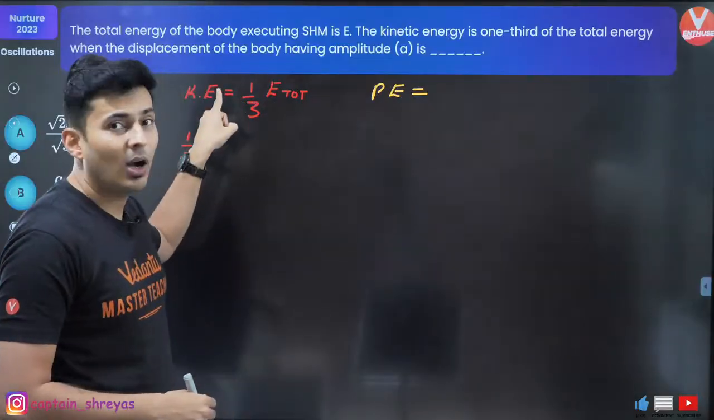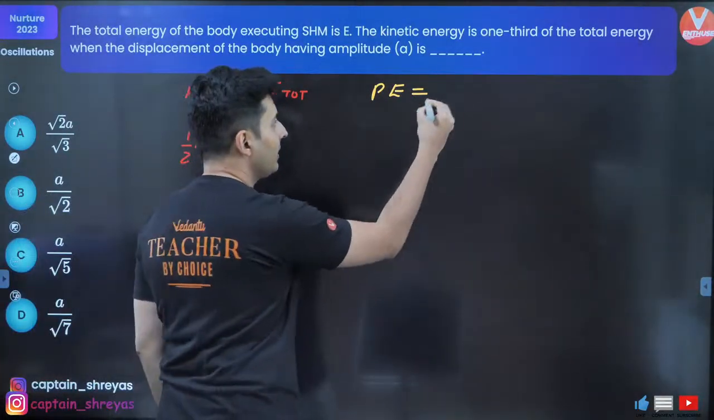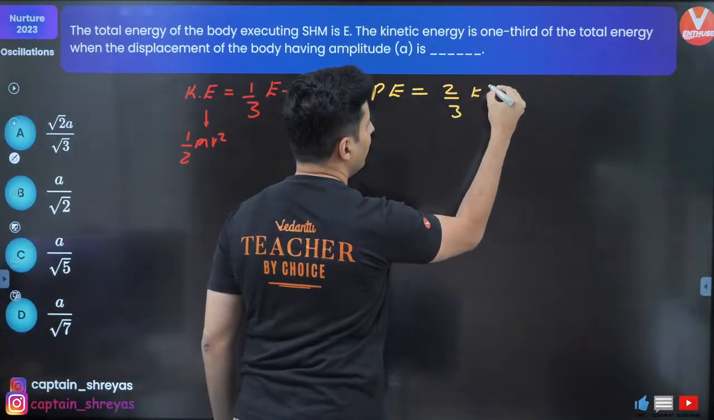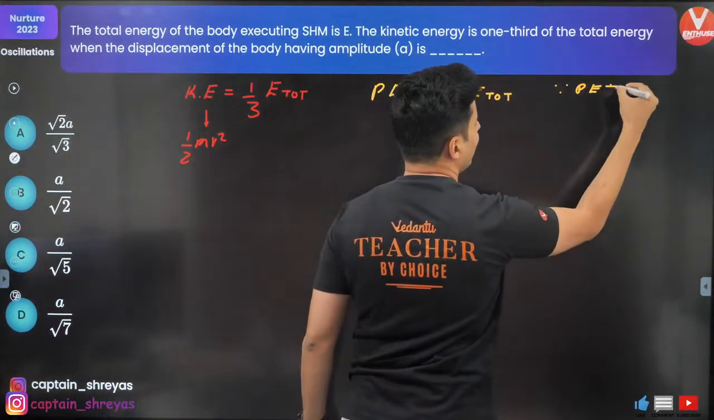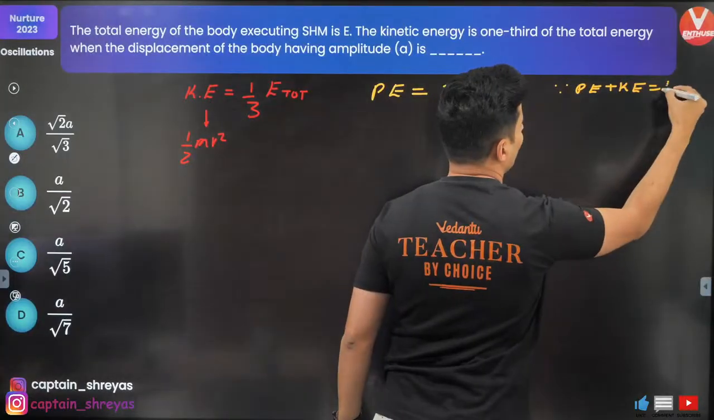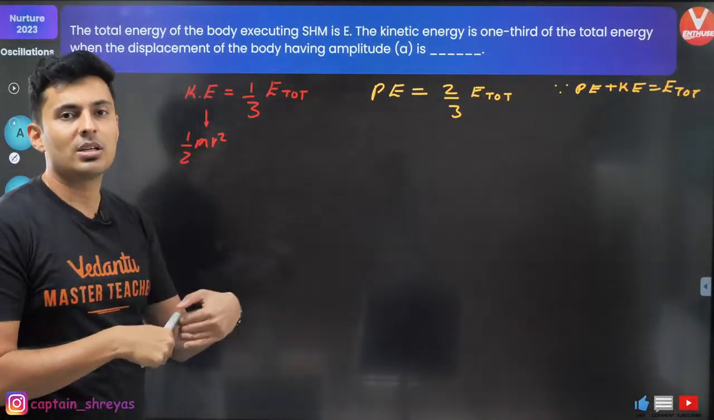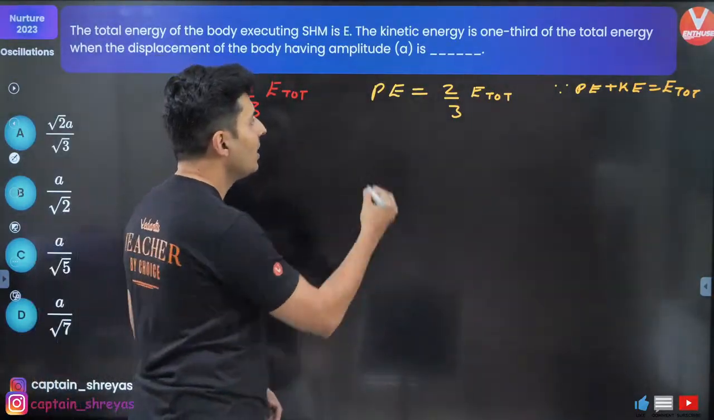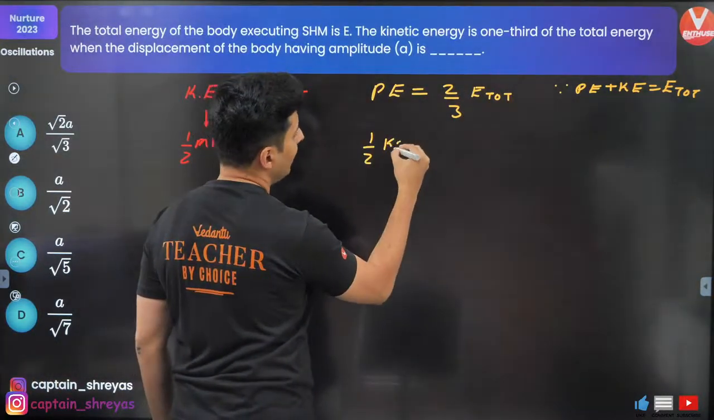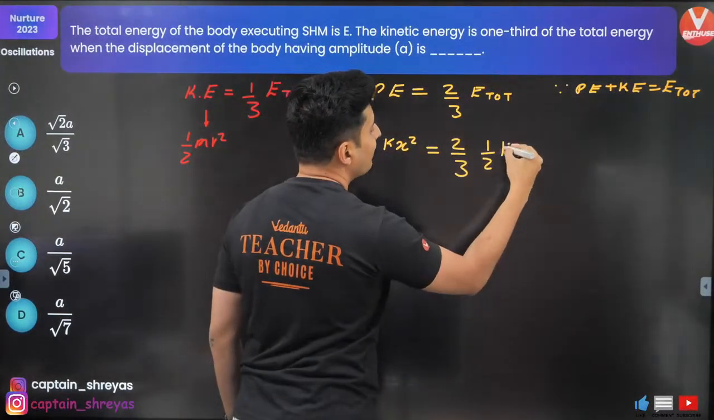Potential energy, how much will it be? If kinetic is 1/3, potential energy will be 2/3, right? It will be 2/3 of the total. Reason: since potential plus kinetic is total. So if kinetic is 1/3, potential will be 2/3, the remaining part. Got it? Potential energy formula is half k x square. This will be 2/3 E total, which is half k a square.